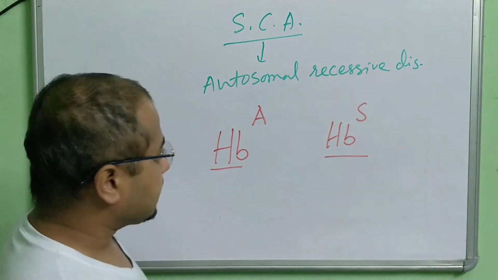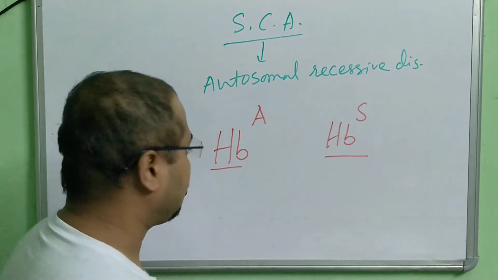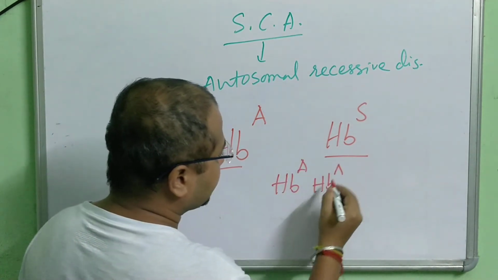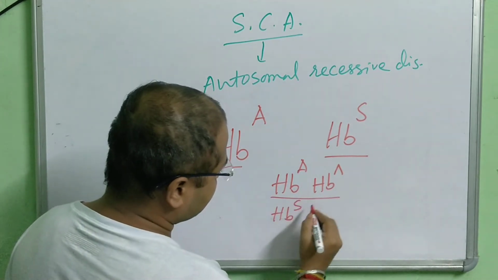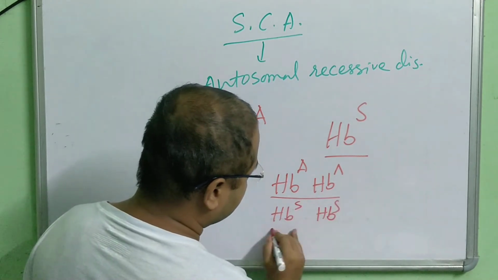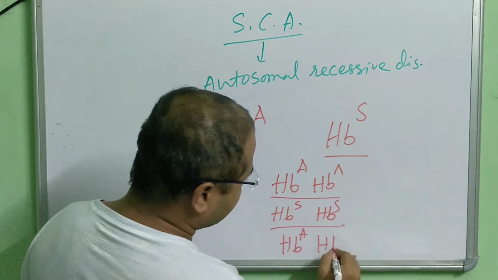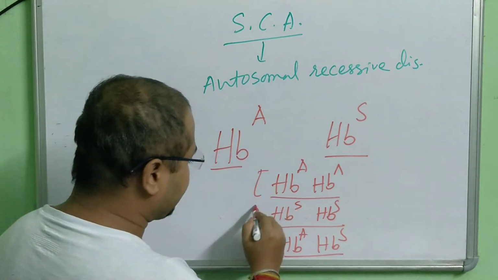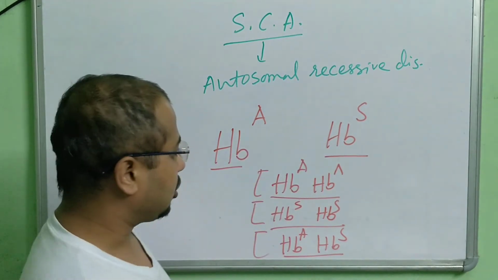See, we can make three different types of pairs out of these alleles. One can be HBA, HBA. This is a gene. Another can be HBS, HBS. Another one, HBA and HBS. So three types of genes we can get with different types of allele combination out of these two alleles.